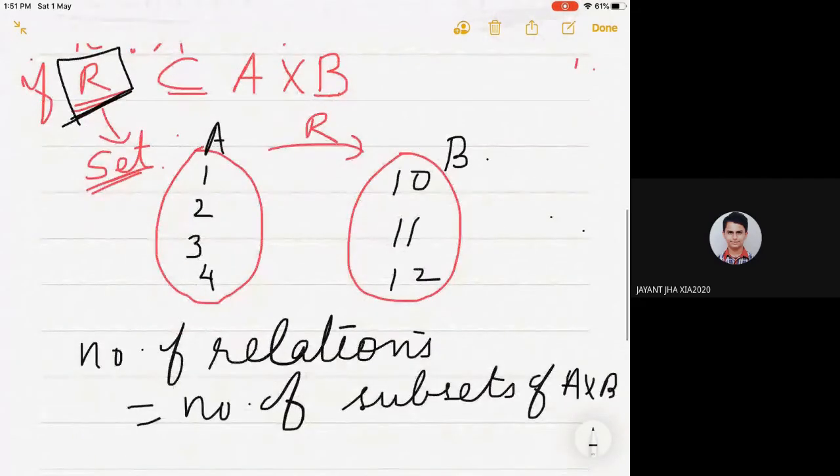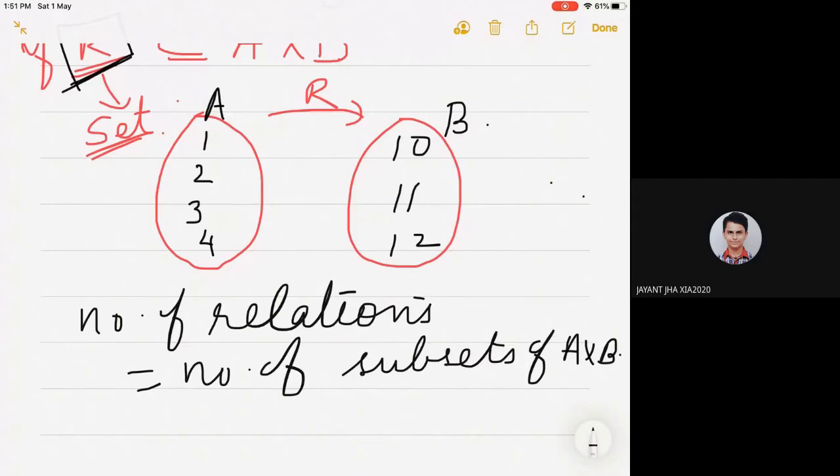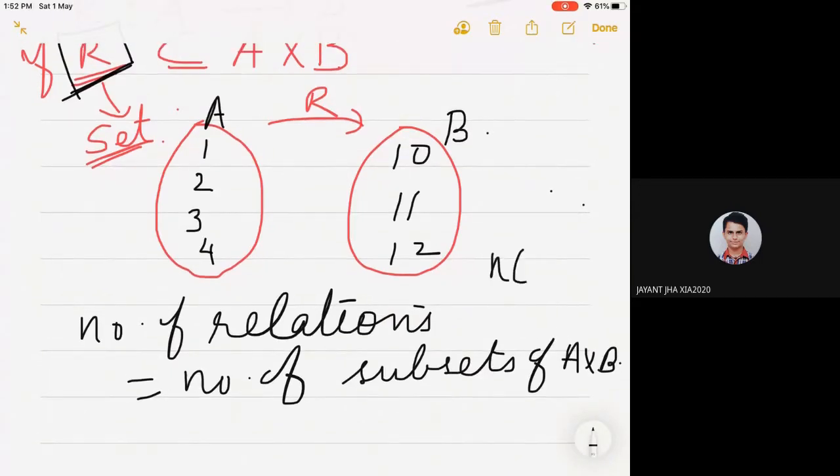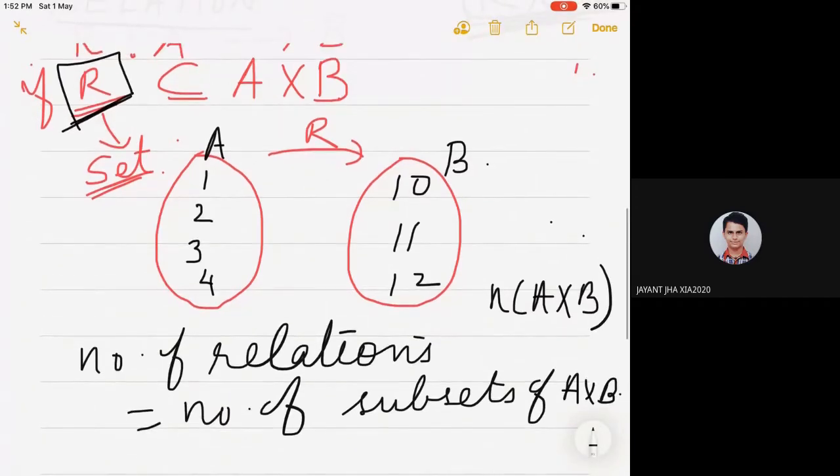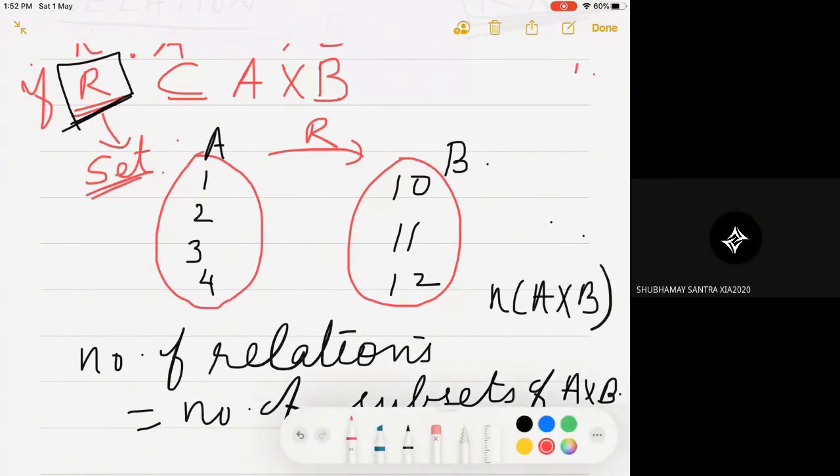Now, how many elements are there in A cross B? Then only we can count the number of subsets of A cross B. How many elements are there in A cross B? How many elements? Shubham? How many elements are in this particular example? Yeah, Shubham. How many? 12. 12. Good. 12 elements are there.